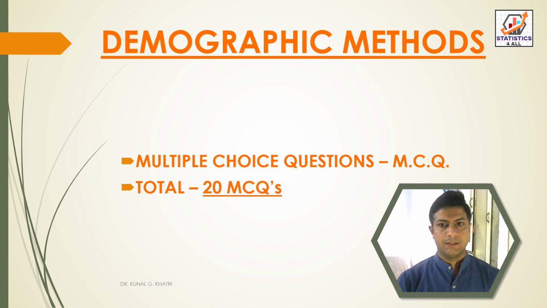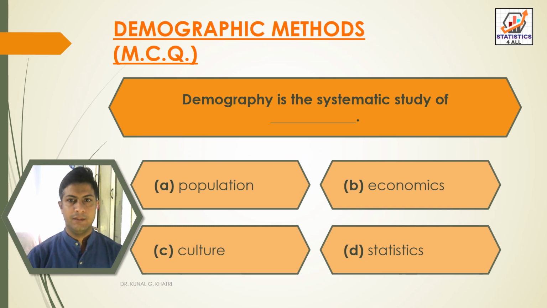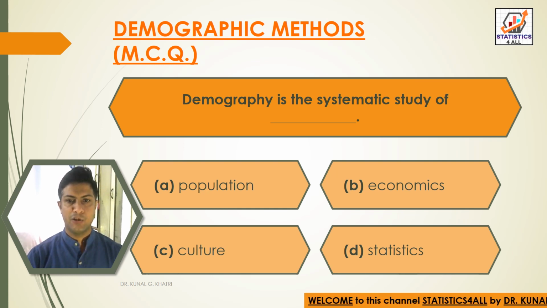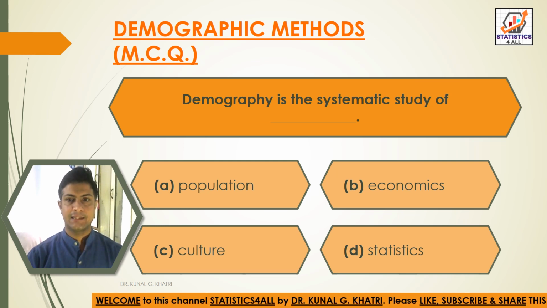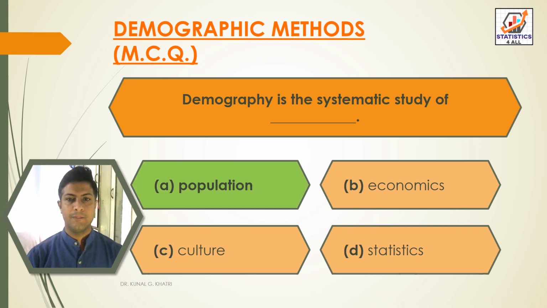Demographic methods, multiple choice questions, total 20 MCQs. First question, demography is the systematic study of dash. Option A, population. Option B, economics. Option C, culture. And option D, statistics. So here we have answer option A, population. Demography is the systematic study of population.